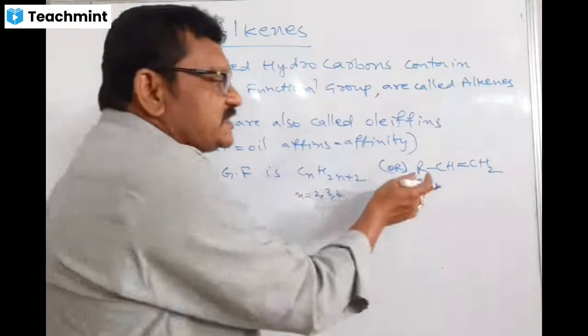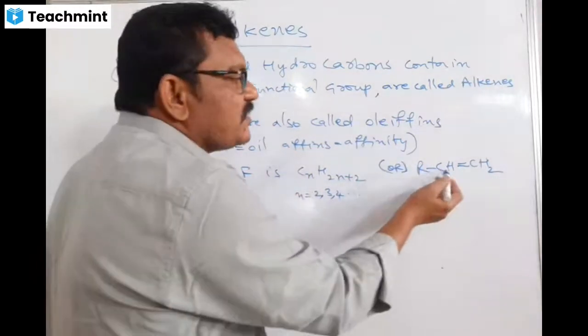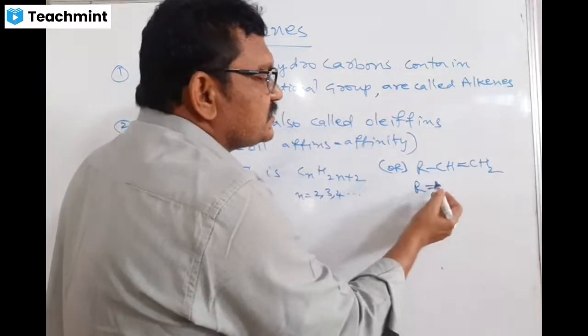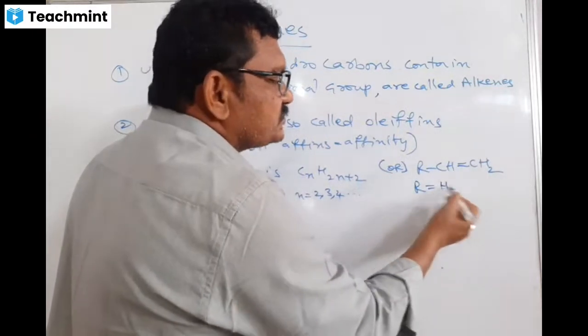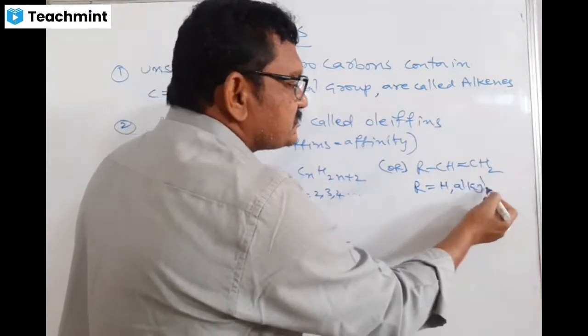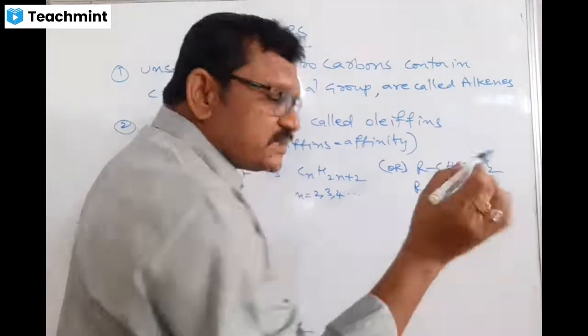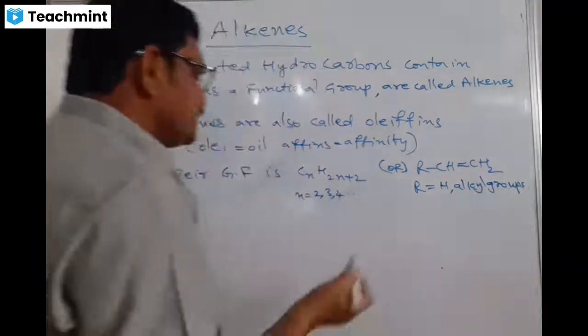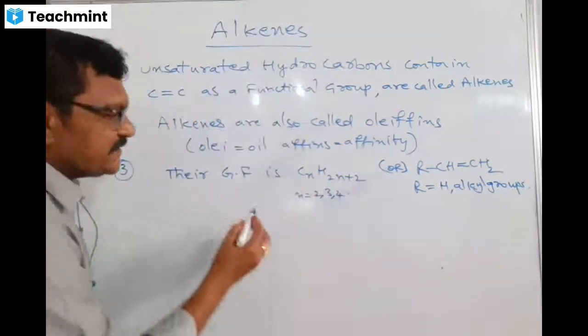Here is the other general formula we use: R-CH double bond CH2. Here R is equal to H or alkyl groups, strictly R is equal to alkyl groups. See here, let me explain.